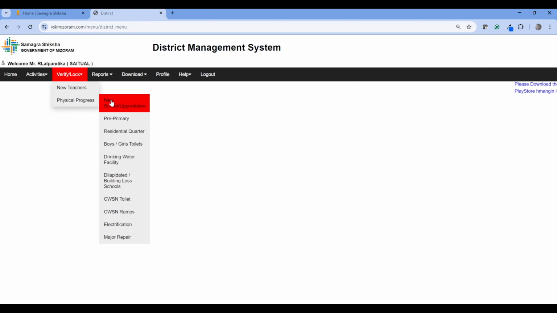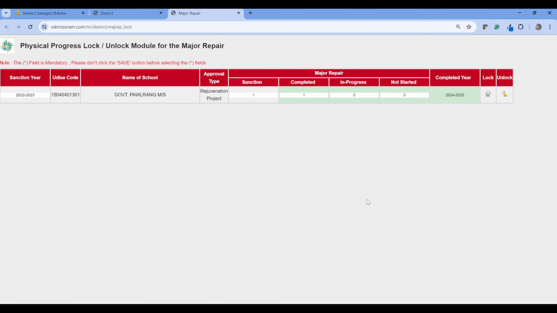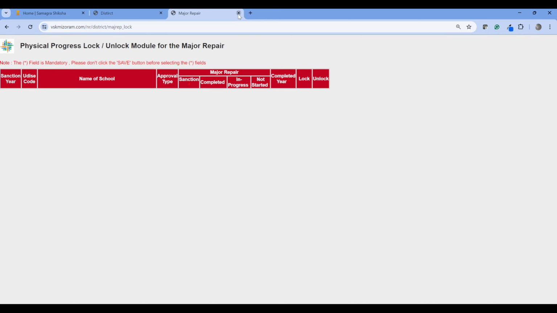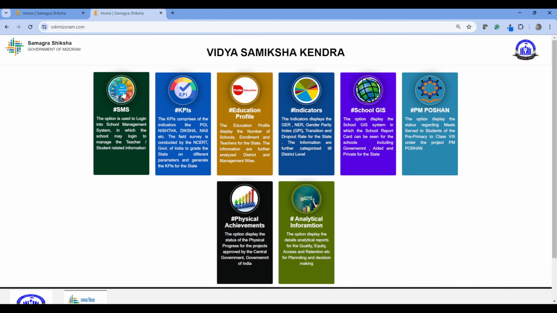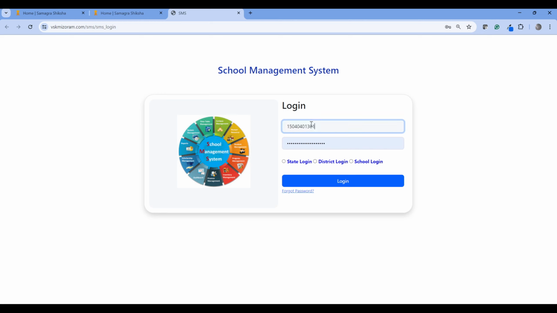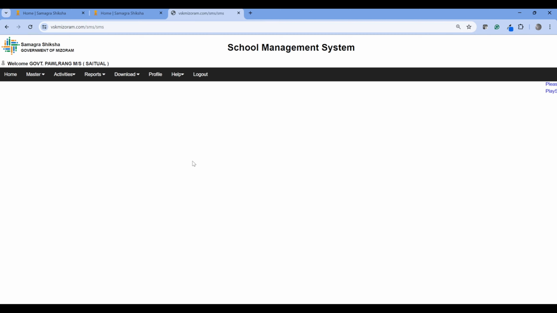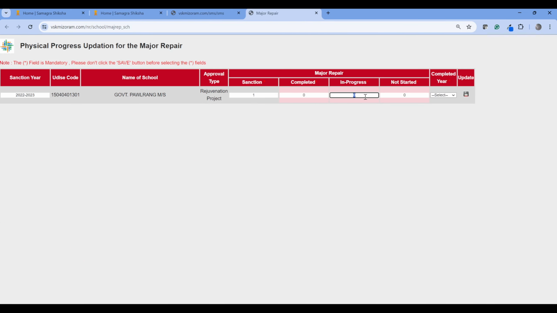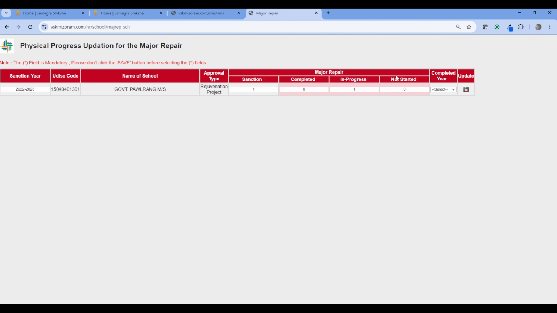The district will go to physical progress under major repair, under verification, and unlock it. Okay, it was unlocked. Then, by entering your school ID and password, you can see whether it was locked or unlocked. Just see, it was unlocked. So this is the previous status. I'm just saving it. This is how you would be uploading the physical progress under major repair.